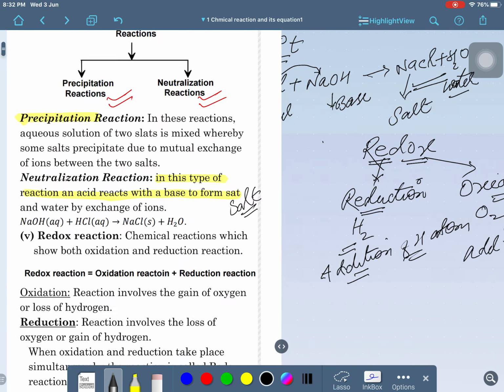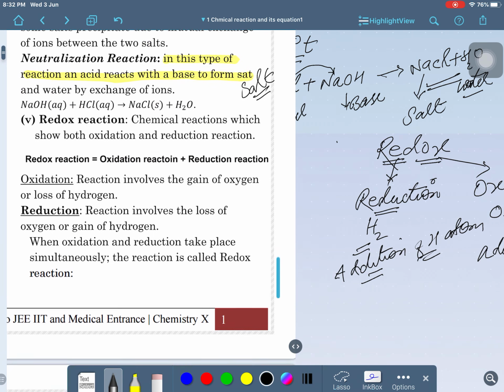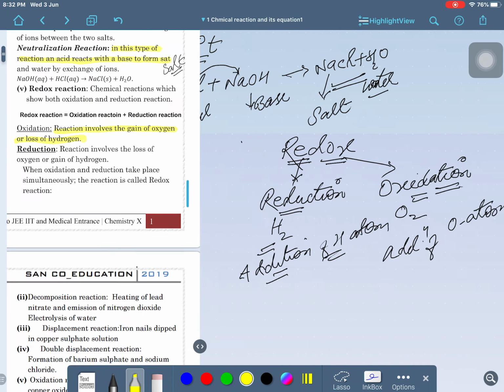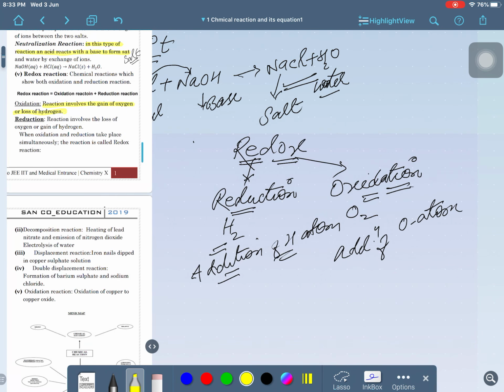So, you understand here the simple definition: a reaction involves the gain of oxygen or loss of hydrogen. Why have we added loss of hydrogen? Whenever hydrogen is added, what is the nature of hydrogen?